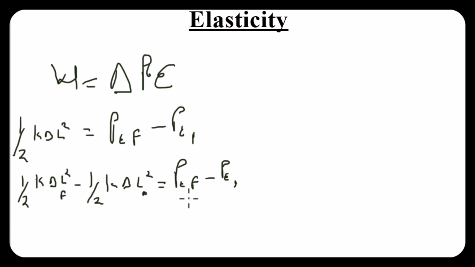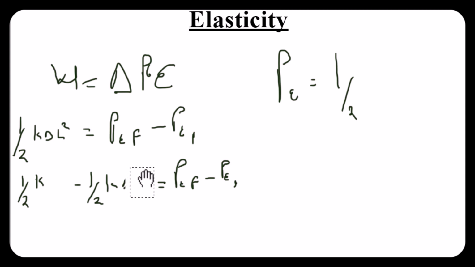So from here, I can just equate the equations together. So potential energy must simply be equal to 1 over 2. Sorry about this, this shouldn't be delta L final, it should be L final rather.